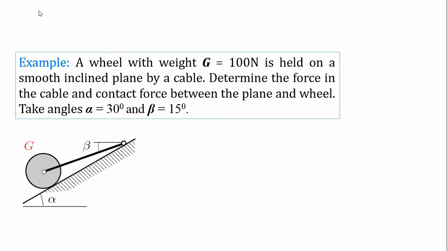Here the situation is that a wheel is resting on a slant edge, and the weight of this wheel is given as 100 Newton, and to hold it in equilibrium you are using a cable. This cable is basically holding this wheel, and it is also given that this angle alpha and this angle beta are 30 degree and 15 degree. Alpha is 30 degree and beta is 15 degree.